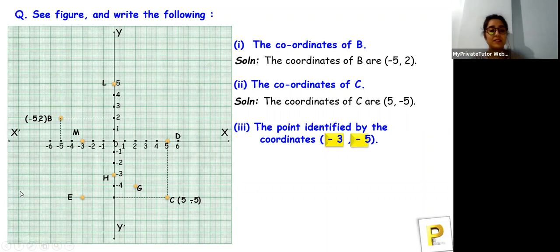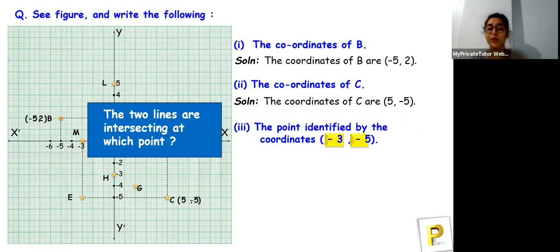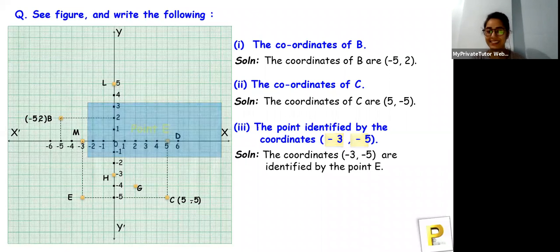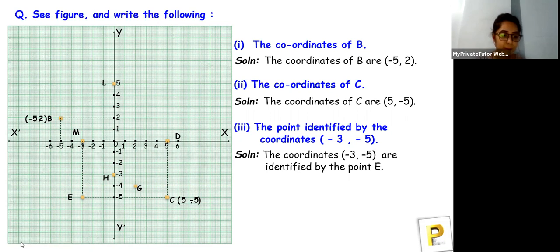Let's see where is -3 and -5. So -5 is here and -3 is here, and the 2 points are intersecting at which point? E. And yes, E is the absolutely correct answer, and all of you guys have answered correctly. That is awesome. Okay, so let's move towards the next question now. So what is the next question?